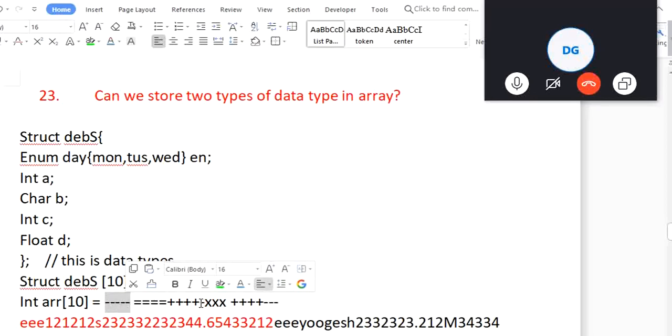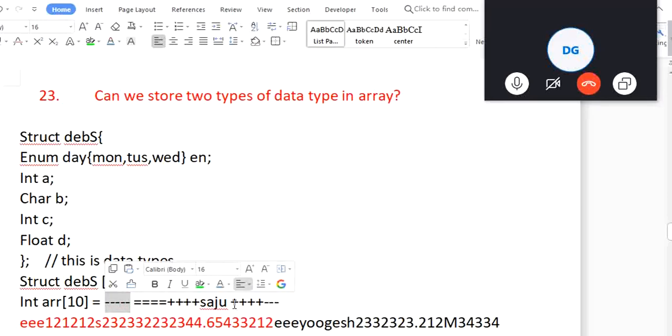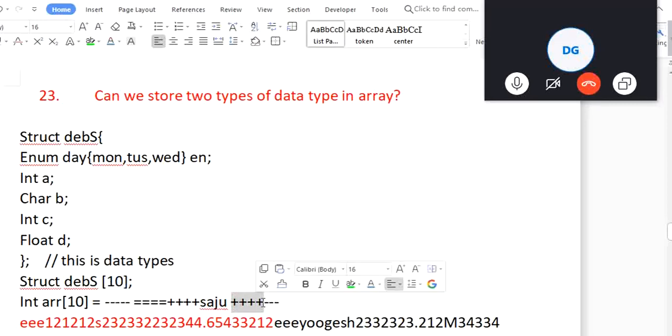While dereferencing, we are going to dereference as percentage d only. So what Saju says, he wants to save as a JU here. If he saves as a JU and uses percentage d for dereferencing, it will give something else. How do we come to know where is Saju, where is 25, where is 9856, where is 2.62? How will we come to know?